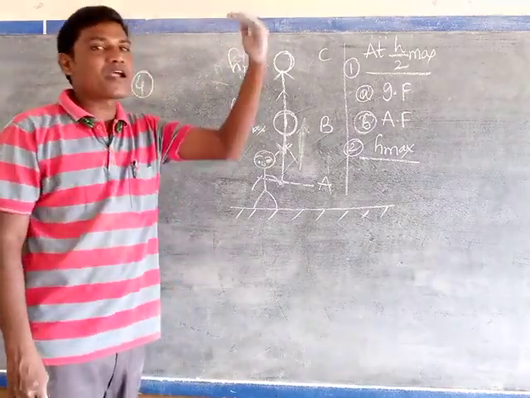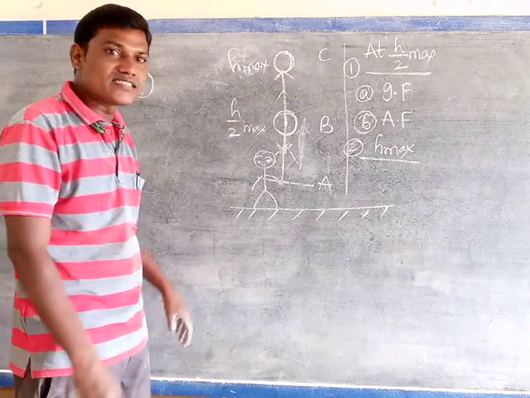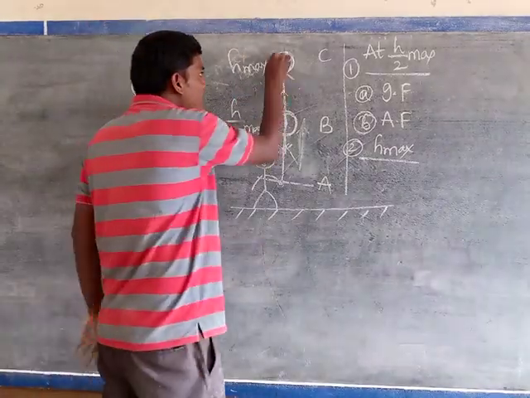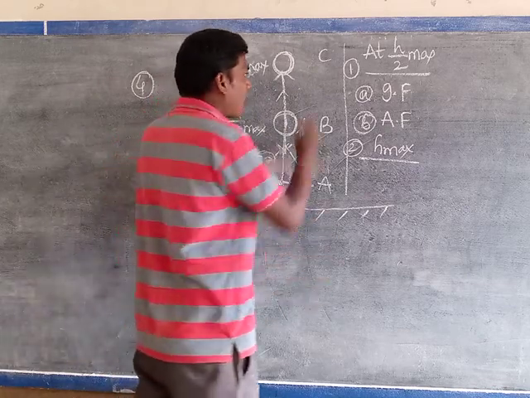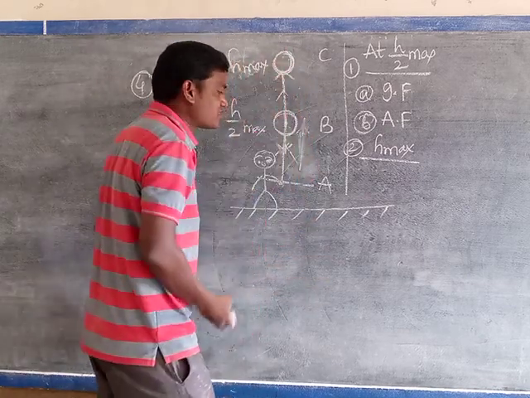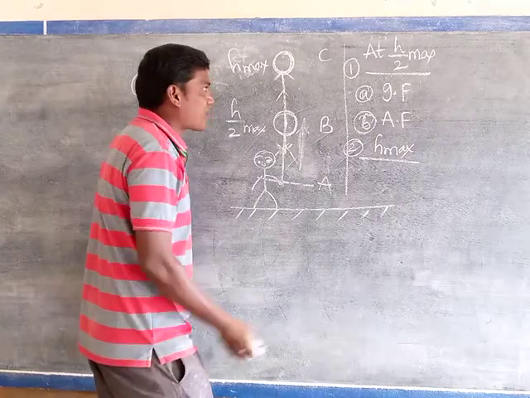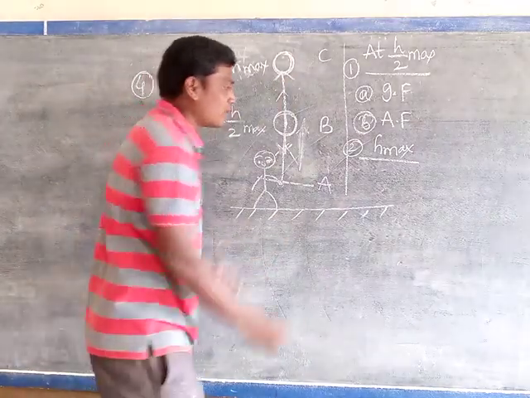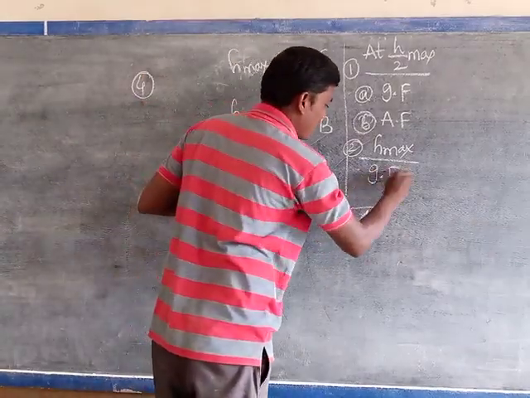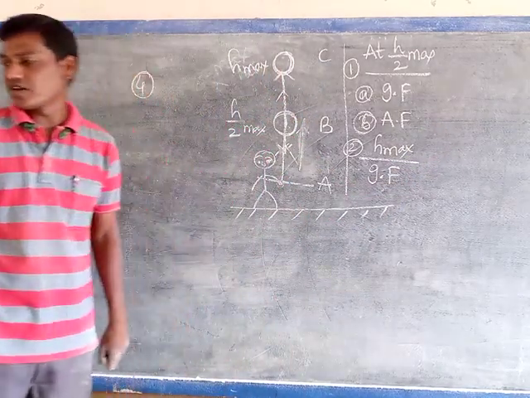It's nothing but our applied force is 0. That's why at point C, our maximum height, applied force is 0. Only which force is there? Gravitational force. That's why the body returns back. Only one force is acting at maximum height, that is the gravitational force.